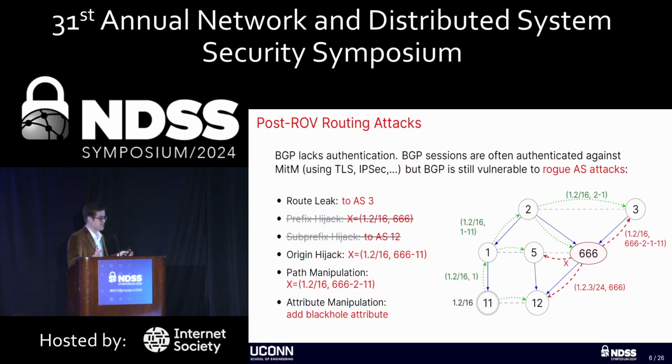In this work, we focus on post-ROV routing attacks. By that, we mean that ROV, route origin validation, is continuing to be deployed. Its deployment is increasing, and one recent estimate put the deployment as high as 40%, which is a lot. That leads us to expect that sometime in the near future, these prefix hijacks and subprefix hijacks that are mitigated by ROV are going to be less viable for attackers seeking to hijack traffic. So we focus only on these four remaining attacks for this work.